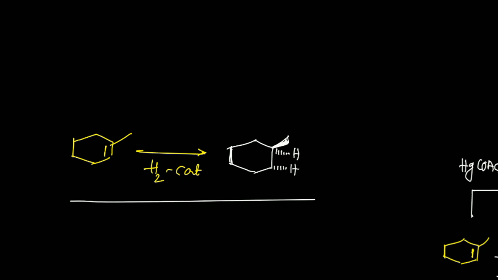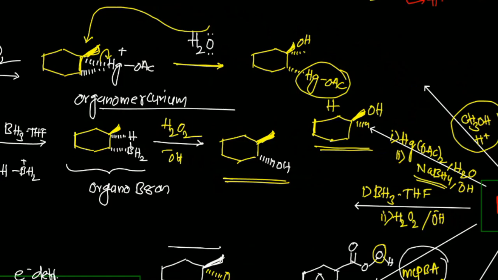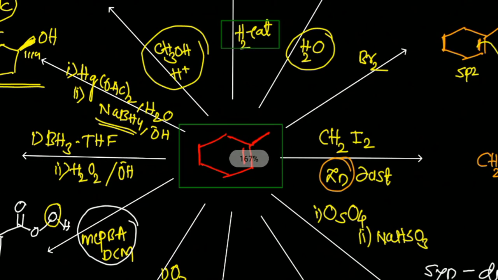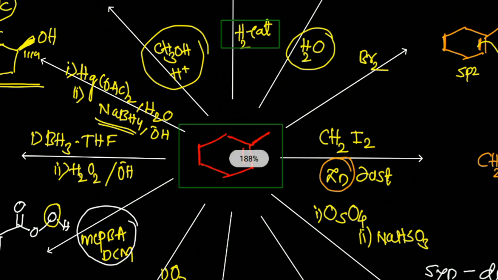So this is the flow chart of the reactions which particularly occur on olefins. Why did I choose an unsymmetrical olefin? Because an unsymmetrical olefin gives a regioselective product. You should know about regioselectivity, particularly for more than one double bond or unsymmetrical olefins. All of these are very interesting and very important reactions.